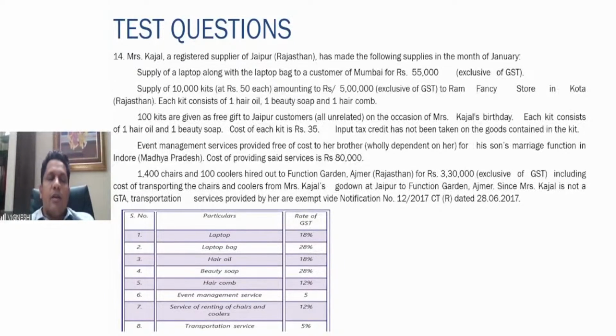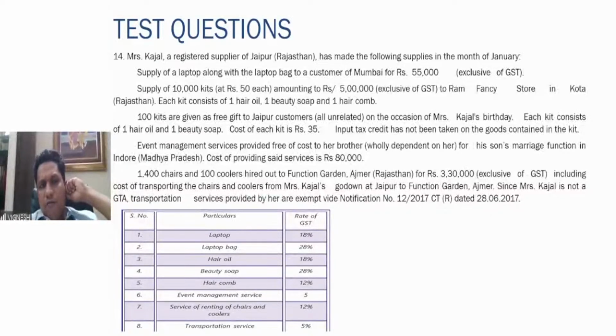I had very clearly told you that composite supply means there are two or more supplies with one supply being a principal supply. So in this situation, if a laptop is supplied with the bag, the principal supply is the one of the laptop only. Therefore the rate applicable to the laptop will be applicable to the total transaction. So on 55,000, the rate applicable will be 18%. First question answer is 18%.